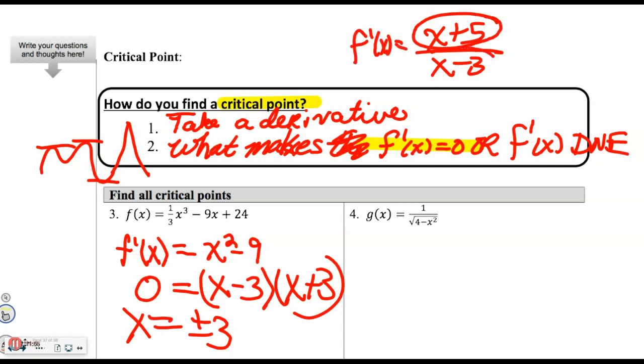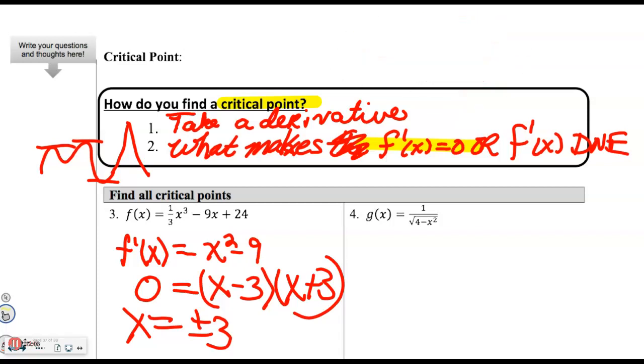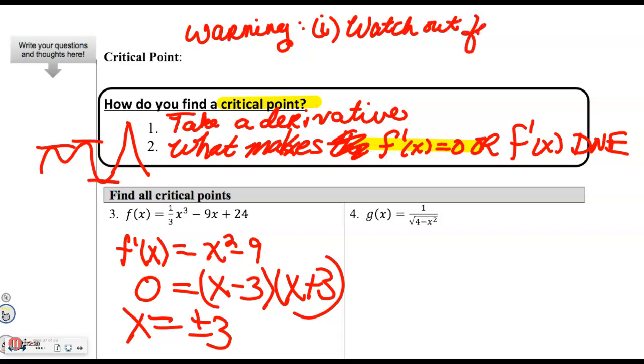Okay? I also have a place where the derivative does not exist, but I have to be careful whether I call that a critical value or not. Okay? We're going to have 2 warnings up here when I'm done. Warning number 1. Watch out for vertical asymptotes.